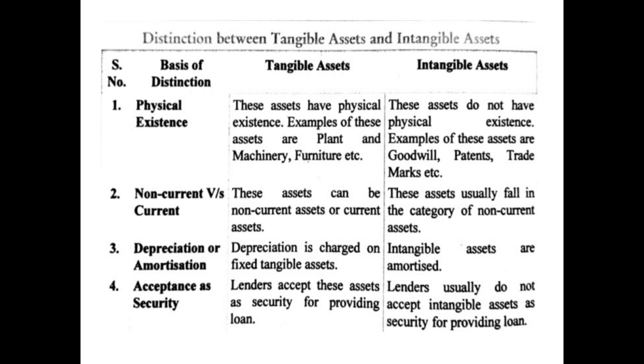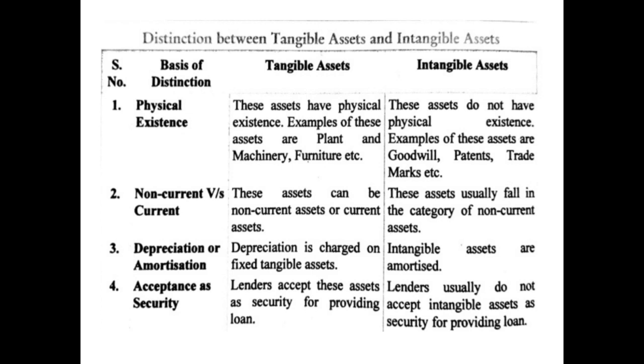Then third difference is on the basis of depreciation or amortization. Depreciation we have already discussed in the basic terms chapter, that depreciation is the reduction in the value of fixed tangible assets, and when the value of fixed intangible assets reduces, that is known as amortization. So in case of tangible assets, depreciation is charged. In case of intangible assets, amortization is charged. So therefore we say that depreciation is charged on fixed tangible assets and intangible assets are amortized.